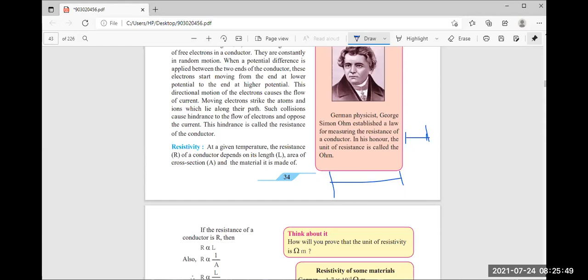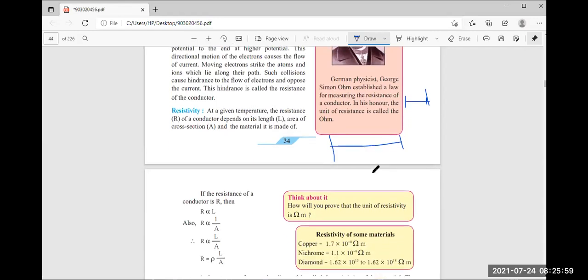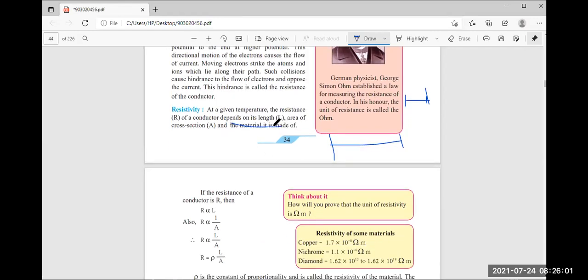If length is more, then resistance will be more. If length is less, then resistance will be less. Three things are very important: the length, the area of cross section and the material.